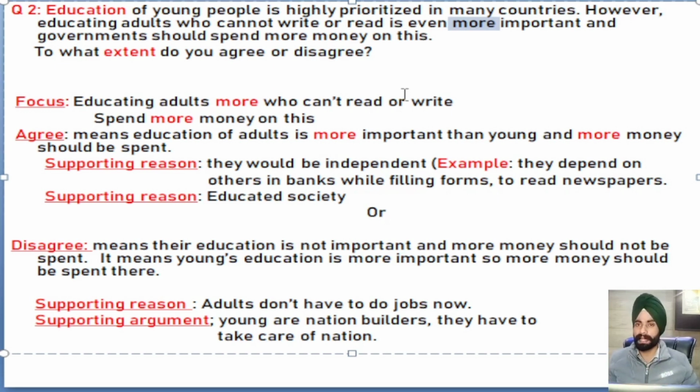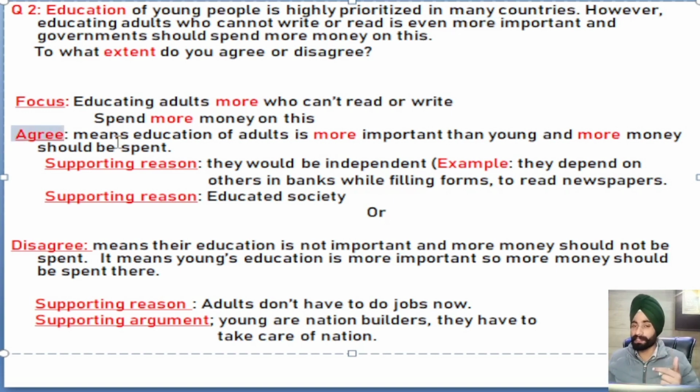Now you have to decide, is it really important to spend a huge amount of money, or more money, on the education of those who are illiterate, or should we spend more money on the people who have to take care of our nation, who are the nation builders, who are young? So we have to decide it after understanding the points.